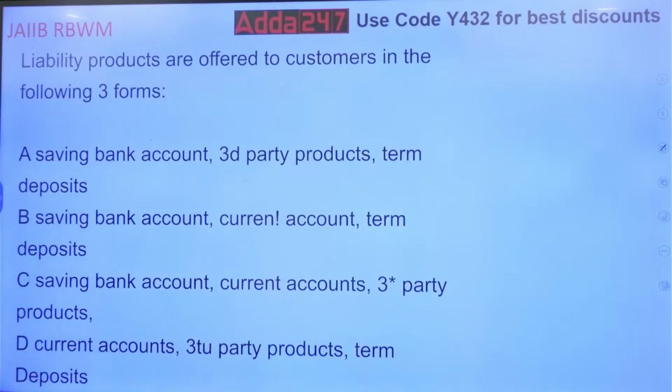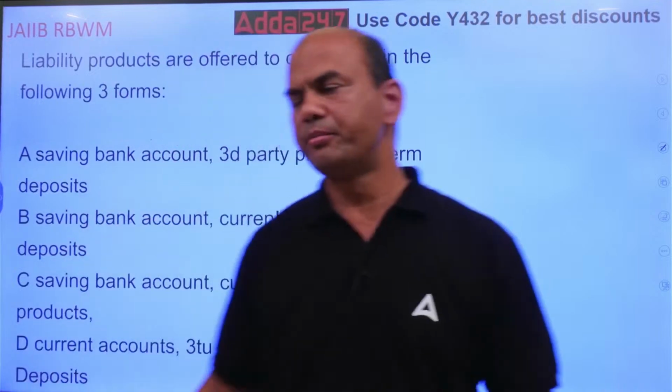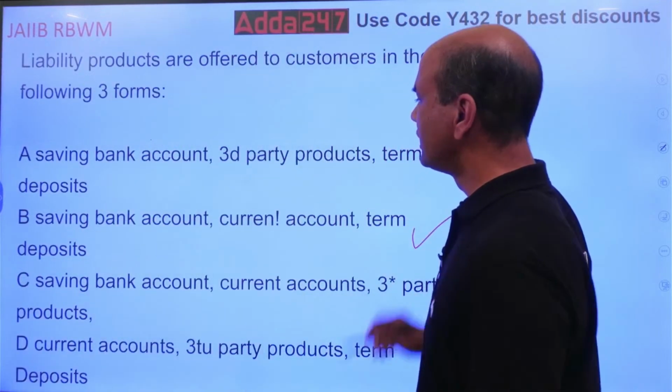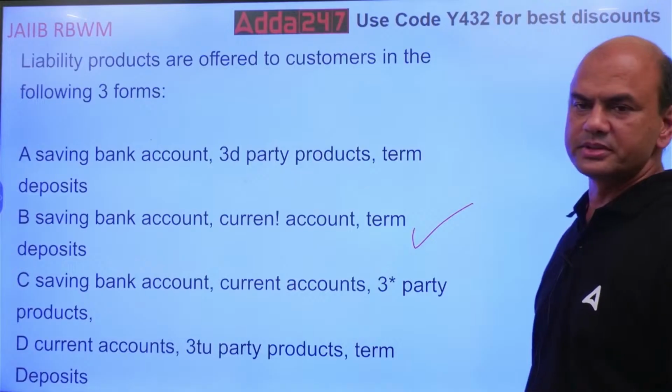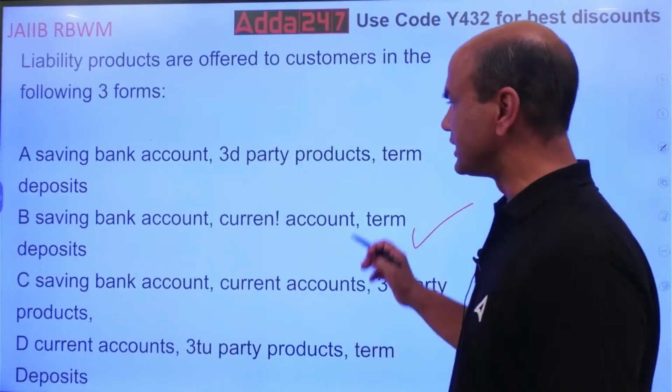Yeah. What is the answer? A, B, C, D? B, correct. Saving account, current account, term deposit. Okay, this is the answer for that.